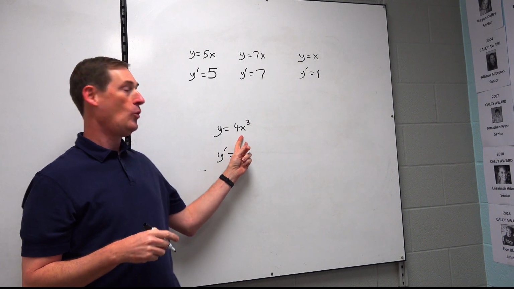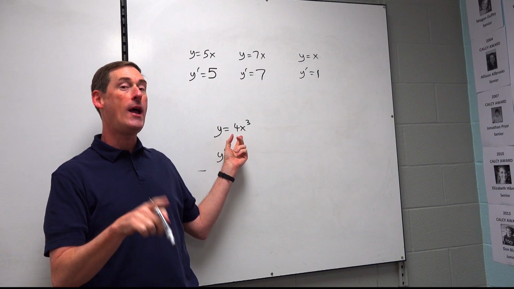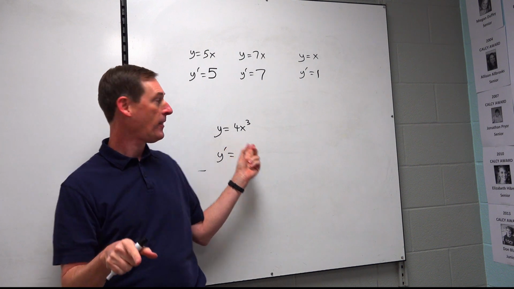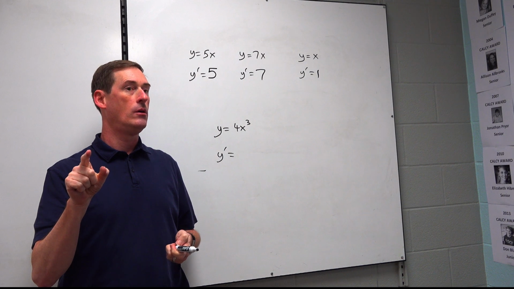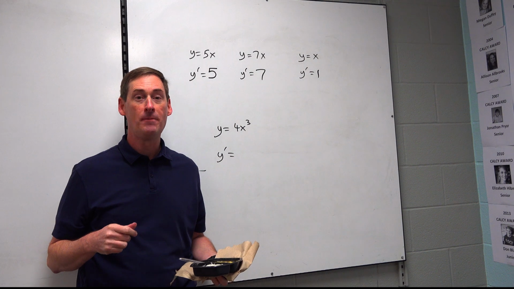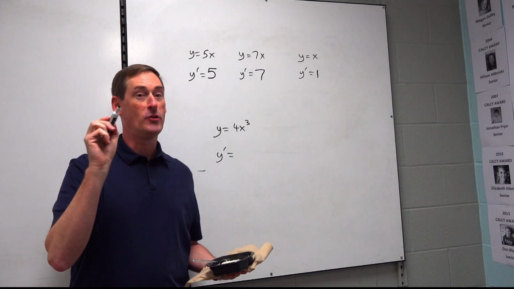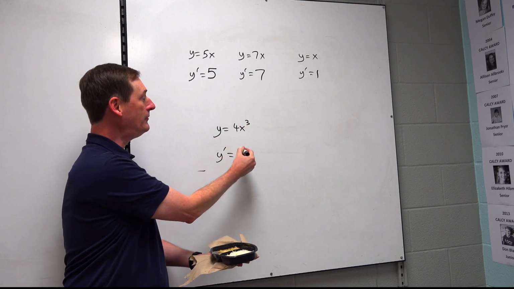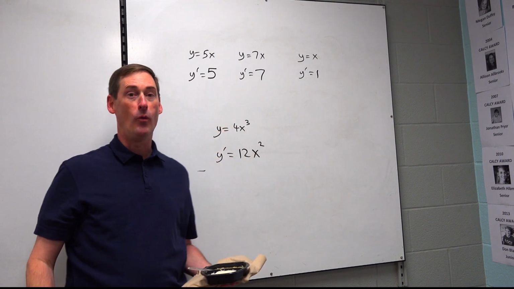Now, what was the very first derivative we ever did together? Y equals 4x cubed was the beginning of lesson 1-1. Remember that? All right, what's the derivative of 4x cubed? I lost my marker. All right, got the marker. What's the derivative of 4x cubed? The first one we did together. 3 times 4 is 12. Base x stays the same. Drop it by 1, okay?